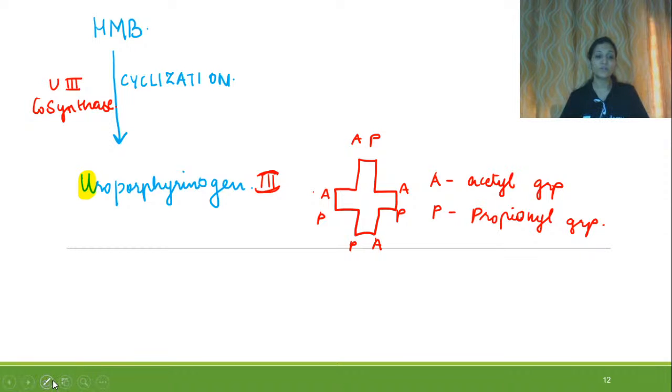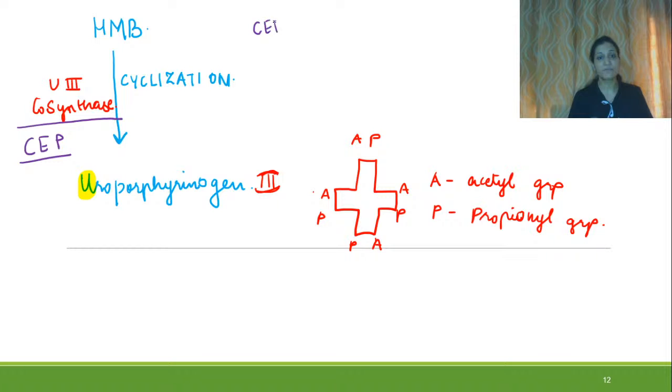Right, now we are also talking about the deficiency of the enzyme, or specificity about that enzyme. What is so great about that enzyme? So the deficiency of uroporphyrinogen 3 co-synthase causes the disease congenital erythropoietic porphyria. Congenital erythropoietic porphyria.